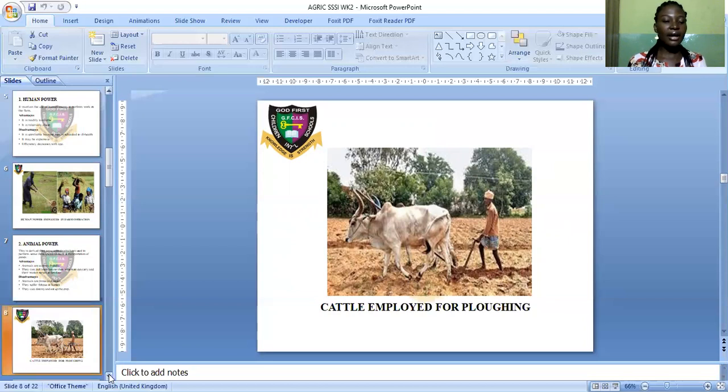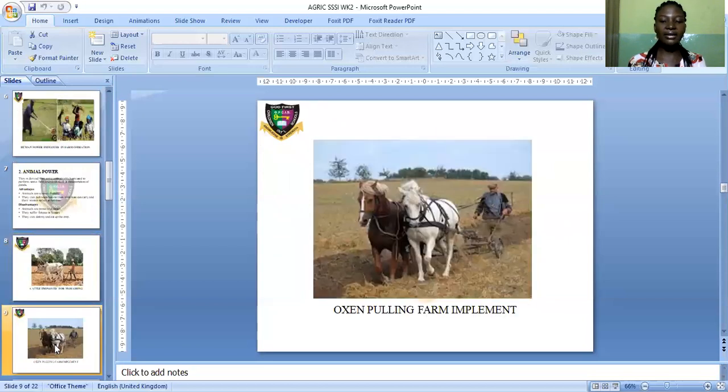Now, I think I have another diagram here. Yes, this is oxen. Two of them, they are pulling farm implements. Yes, animals also can be used to pull farm implements. You can see this is the implement, and the farmer is in charge at the back while the animals are pulling it forward.